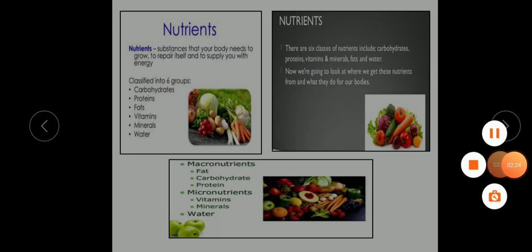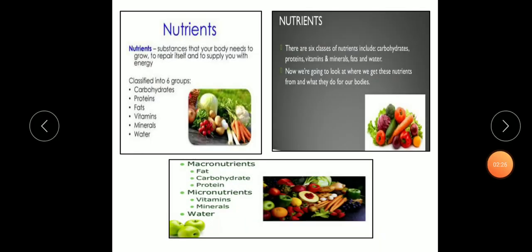Now, next one is nutrients. Nutrients are the substances that your body needs to grow, to repair itself, and to supply you with energy. There are 6 classes of nutrients: carbohydrates, proteins, vitamins, minerals, fats, and water.